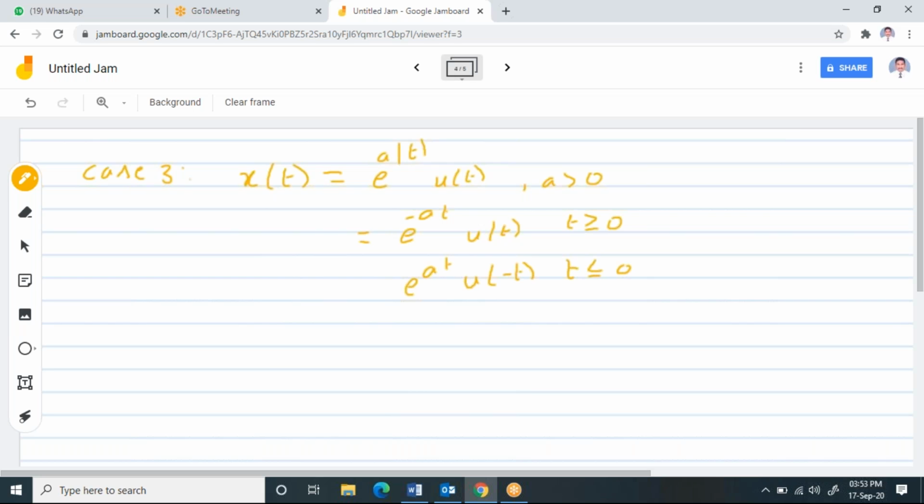So this modulus, if you plot the graph for this, looks like this. The case 3 graph is something like this.